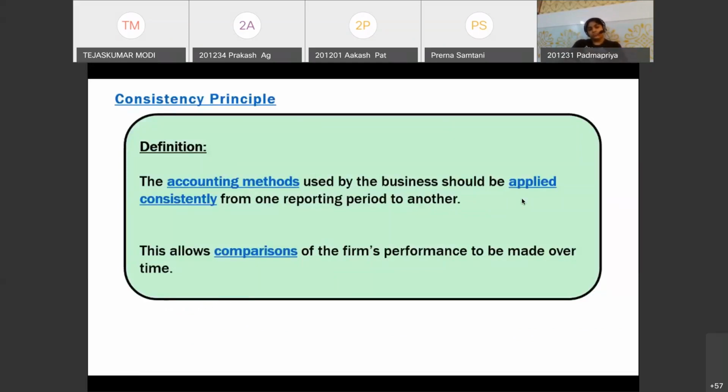Can someone help me understand? Shreya, Utkarsh, Akshi, maybe anyone? Anyone, please? Because all of you got the textbook now, so you should start reading from the textbook. If a firm changes their pattern of, for example, marking depreciation without noting it correctly, then the entire forecast, or the entire predictions, or the entire profit margin might change. Hence, it needs to be consistent over time, whatever methods and practices you apply.